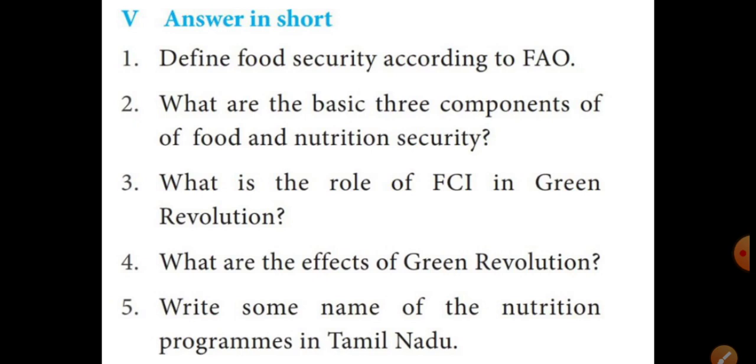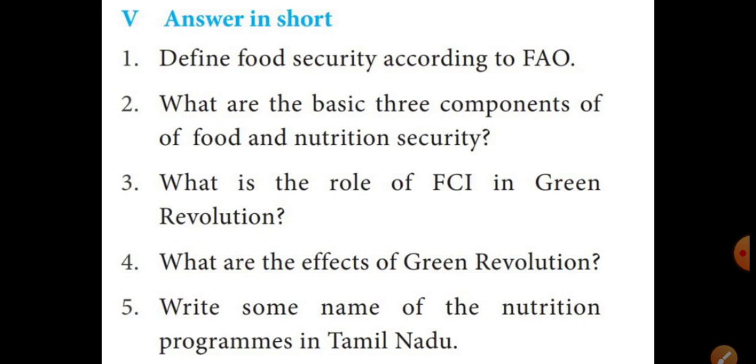Then the second question: what are the basic three components of food and nutrition security? Page number 311, the basic components of food and nutrition security heading.